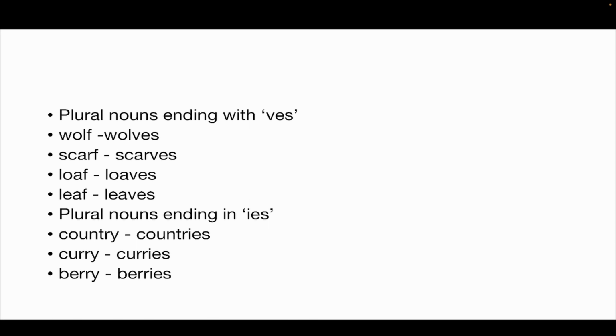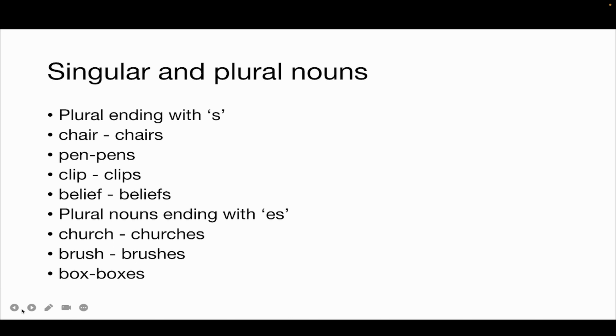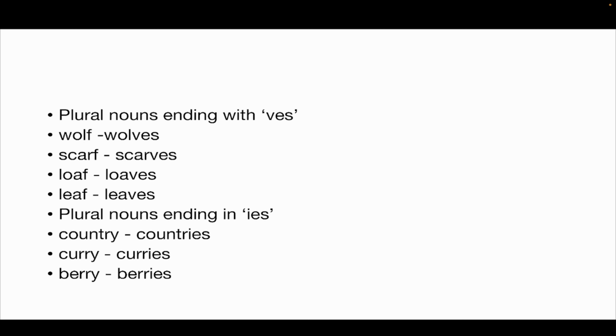And plural nouns that end with ves. So any word that ends with f, the plural ends with ves. Of course, there are exceptions, like in the previous slide we had belief and beliefs. So beliefs is a plural noun for belief, whereas if you add ves, that is believes, that will be a verb. So that's again something that you have to closely and carefully observe. And here these are the nouns with F in the end. So wolf becomes wolves, scarf becomes scarves, loaf becomes loaves, leaf becomes leaves, for example.